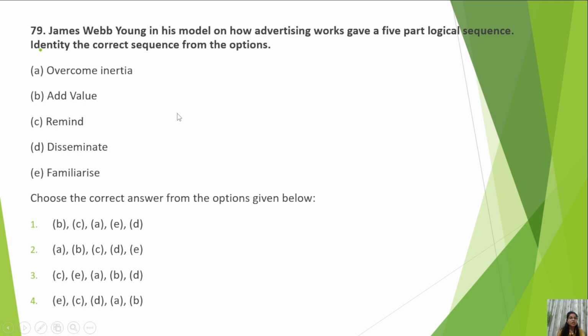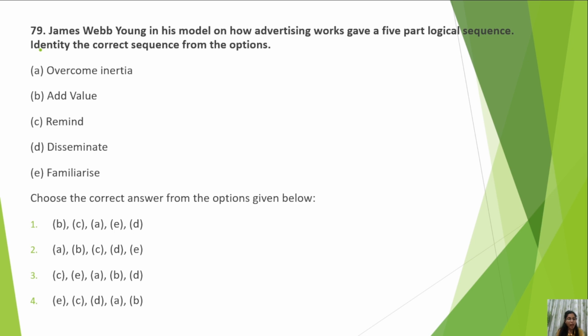Next question: James Webb Young in his model on how advertising works gave a 5-part logical sequence. Identify the correct sequence from the options. So also remember that James Webb Young is associated with advertising. So what is the correct sequence of how advertising works? Overcome inertia, add value, remind, disseminate, familiarize.